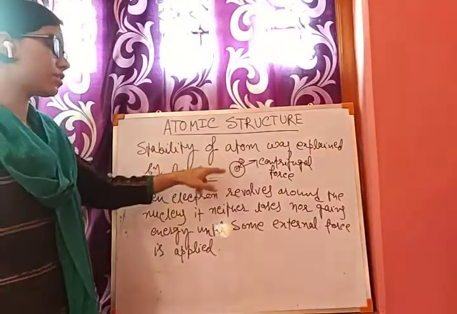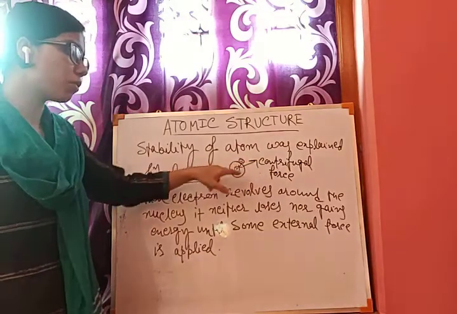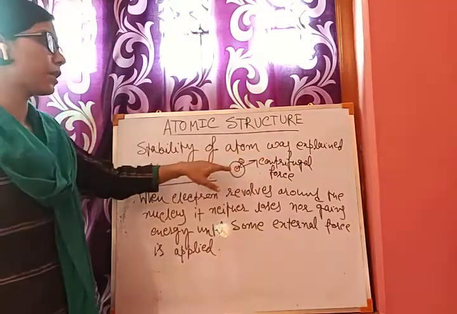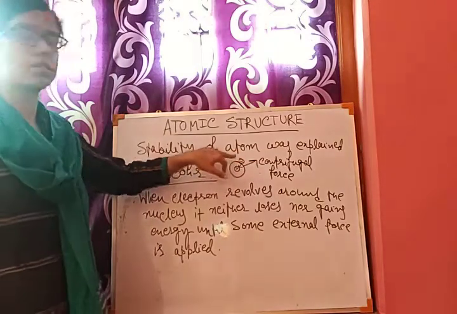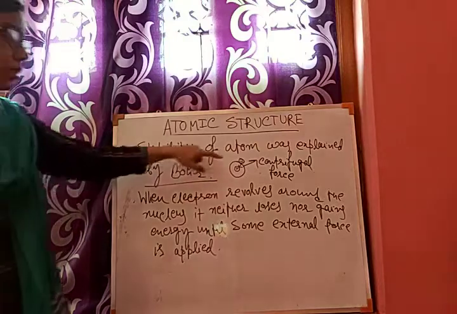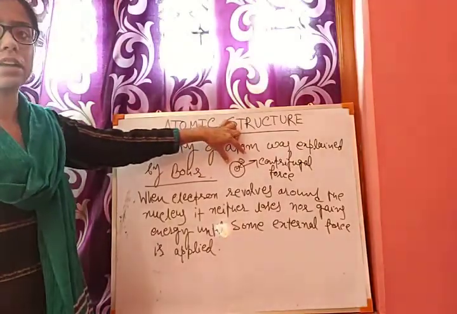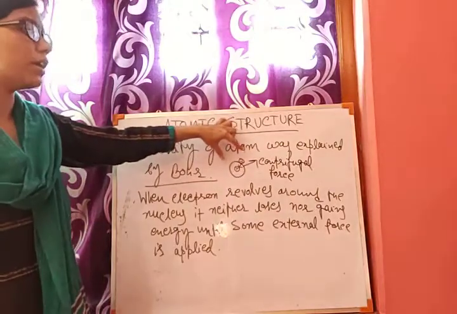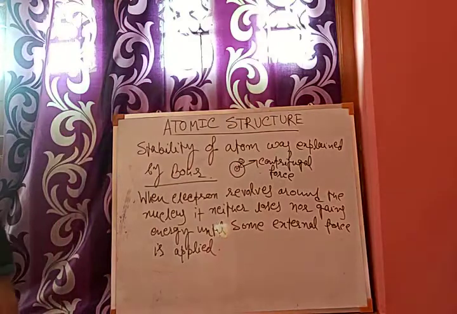When anything rotates in a circular orbit, there exists a centrifugal force outward, and between the positively charged nucleus and the negatively charged electron there is an electrostatic attractive force acting towards the nucleus. These two forces act in opposite directions and are numerically equal, thus making the atom structurally very stable.